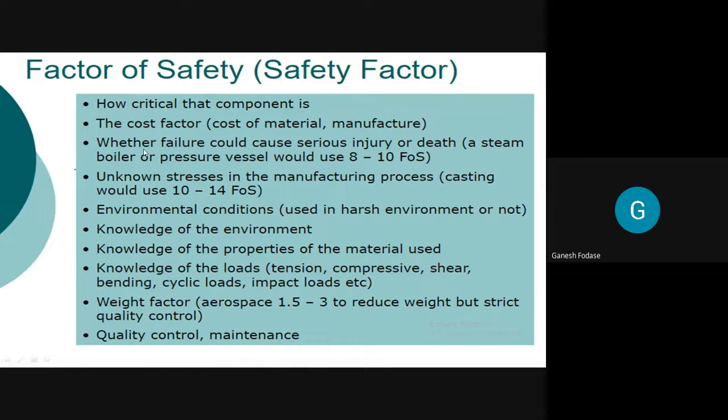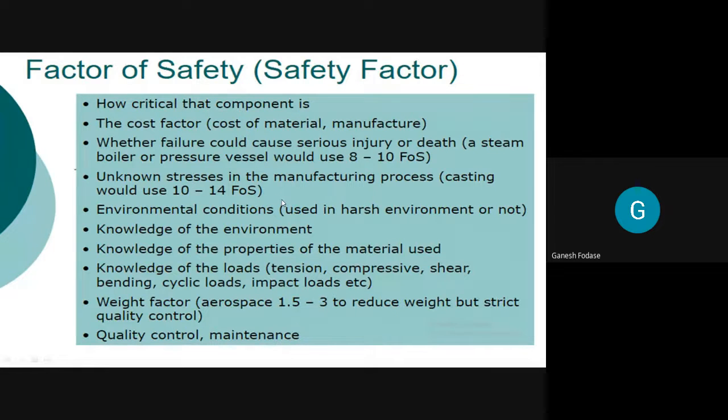Then whether failure could cause a serious injury or a death, like in case of boilers, we can say steam boiler or pressure vessels. Factor of safety would be, we use factor of safety in the range of 8 to 10. 8 to 10 will be used. Why? Because if there is failure, it will lead to an injury or a death. Then unknown stresses. Some stresses are not known. Unknown stresses in the manufacturing process. The unknown stresses we need to consider.